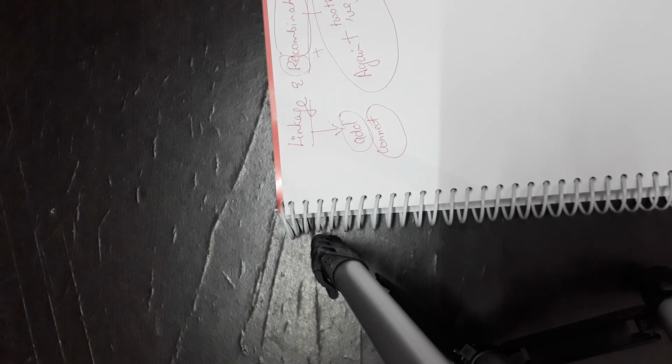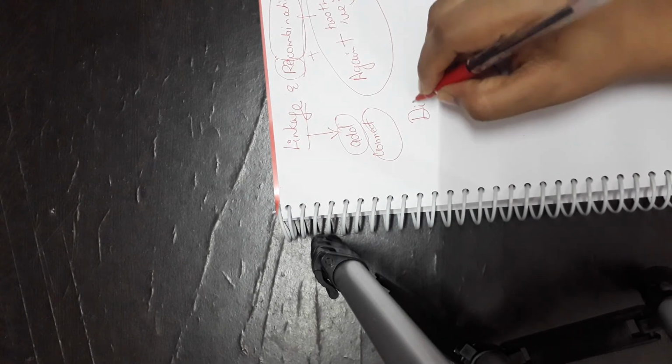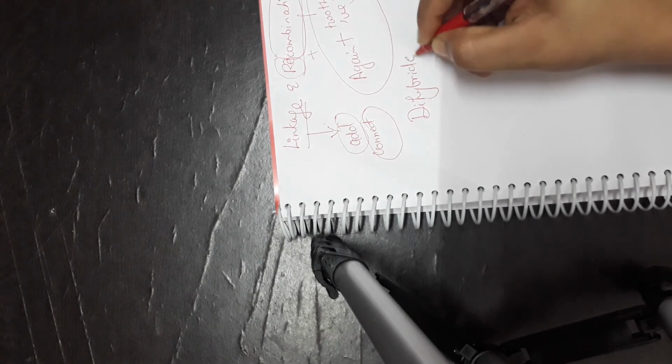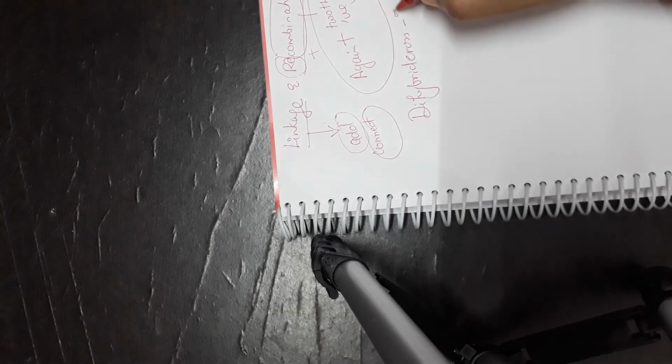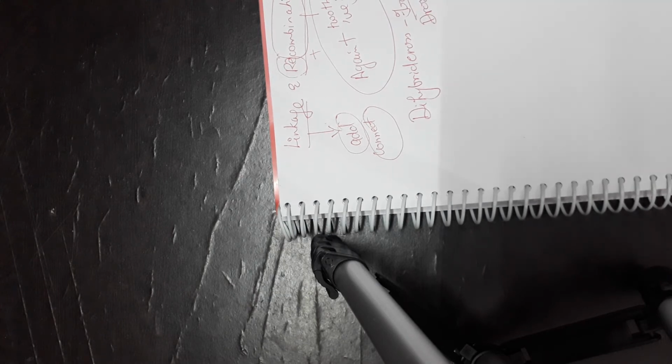Now let us see why Morgan chose Drosophila for his experiment. See, Morgan did his experiment just like the dihybrid cross that Mendel did. In the same way, he performed it as a dihybrid cross on the fruit fly, which is also called Drosophila, right?